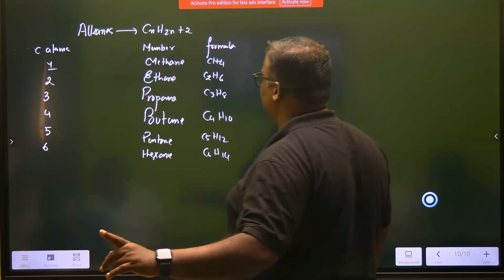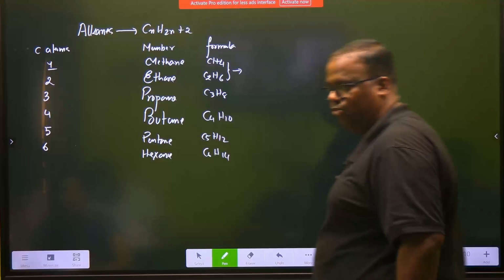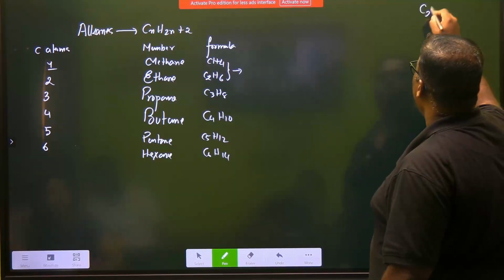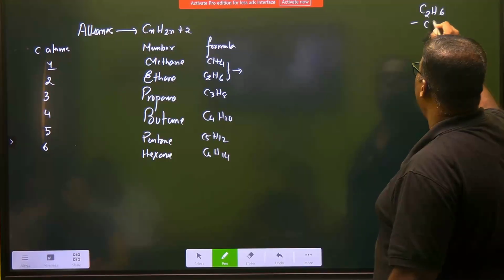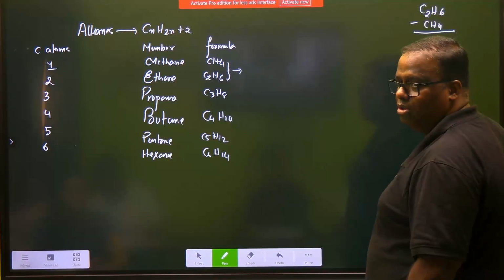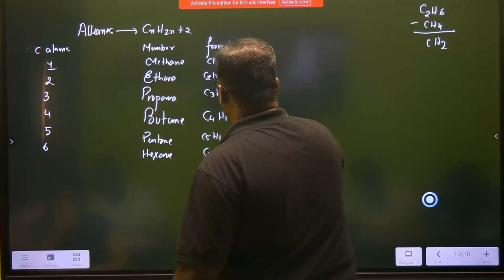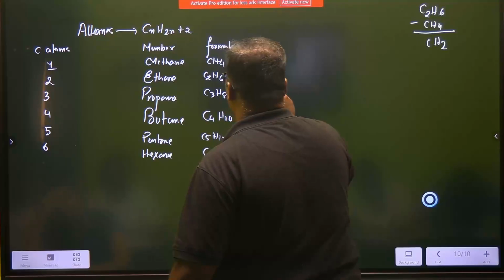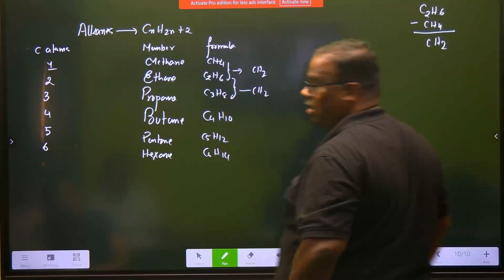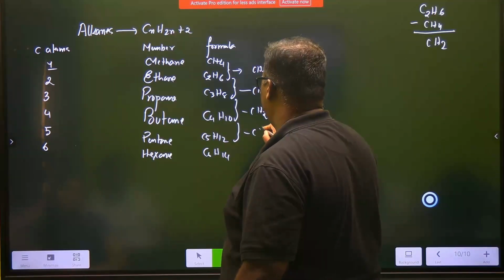One thing only I'm saying out here, which we will come to again in the next class. If you see the difference out here, let's do the difference. C2H6 minus CH4: H6 minus H4 is H2, C2 minus C1 is C, so CH2. Understood? The difference here is CH2. If you see the difference between these two also, it will be CH2. 8 minus 6 is 2, 3 minus 2 is 1. Between these two also, CH2.